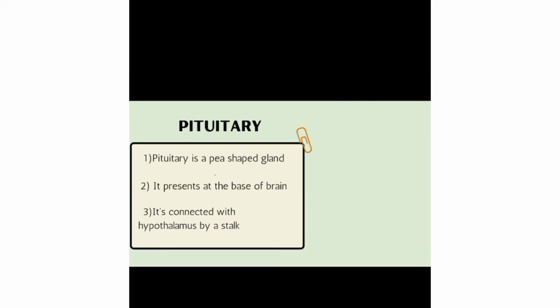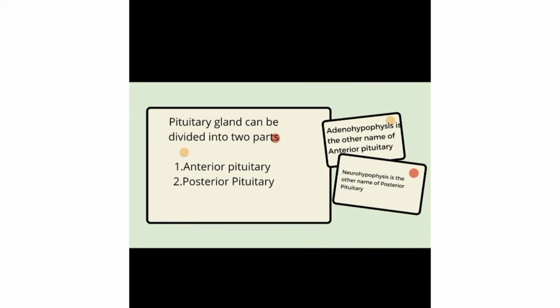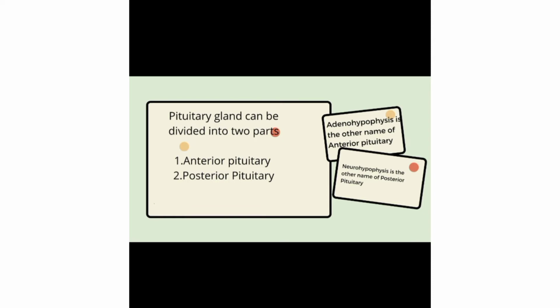And the next one. The pituitary gland can be divided into two parts. The first one is the anterior pituitary and the second one is the posterior pituitary. And the very important portion: adenohypophysis is the other name of the anterior pituitary and neurohypophysis is the other name of the posterior pituitary.